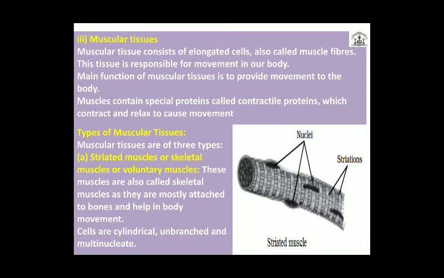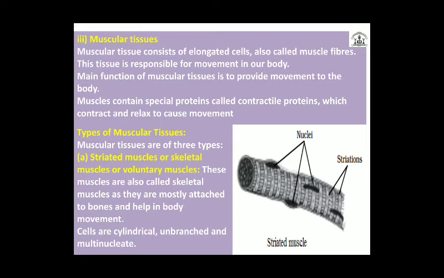For example, if I want to move my hand, I can move it, and I have control over my hand as well as my legs. That kind of controllable movement is nothing but voluntary muscles. So striated or skeletal muscles can also be called voluntary muscles.